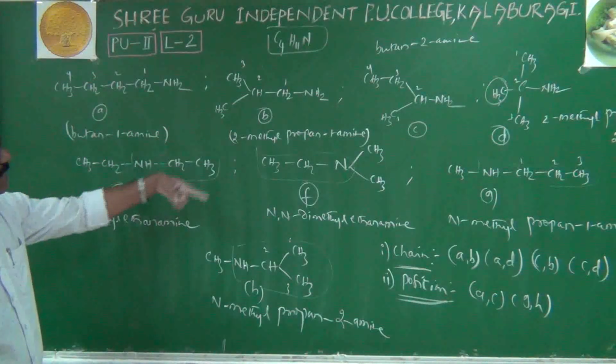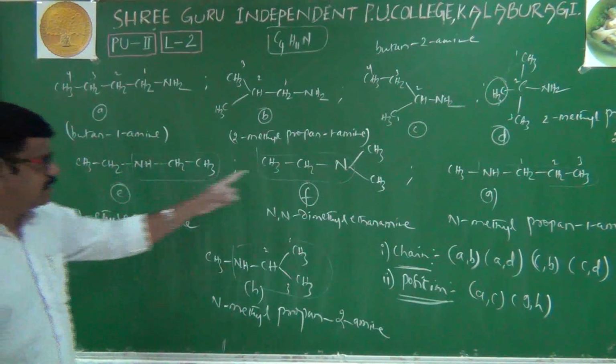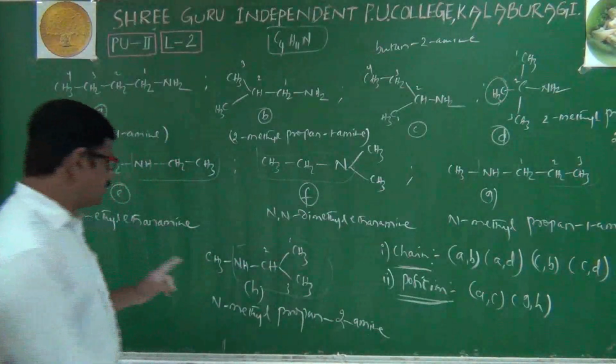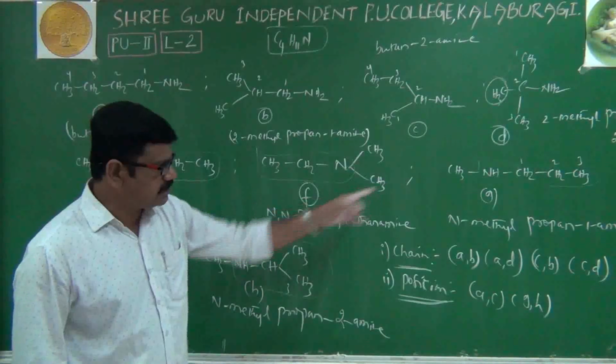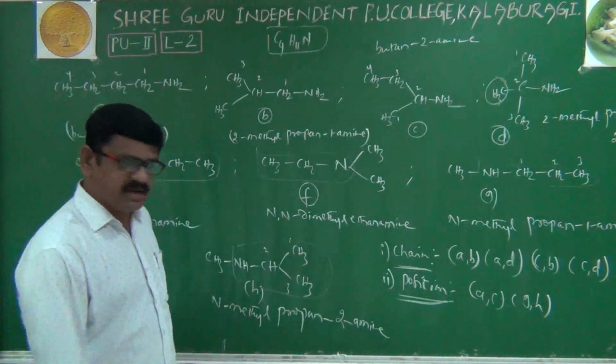GH are position isomers, because your second carbon is attached to the functional group here, and your first carbon is attached to the functional group there. In the remaining cases, all are first carbon only. Here it is the first carbon, here also the first carbon. But here it is the first carbon and here it is the second carbon. That's why both are position isomers. Next we'll go to the third one.